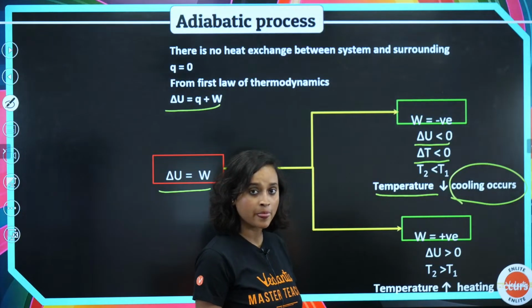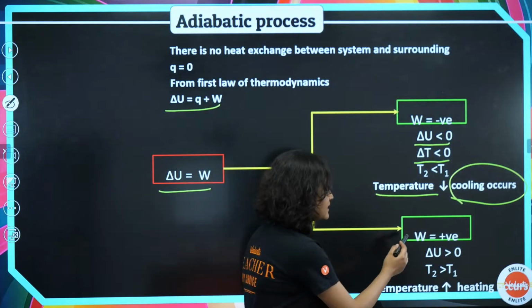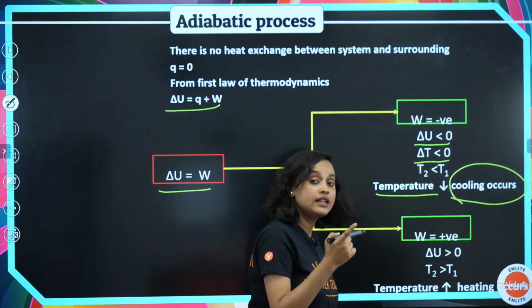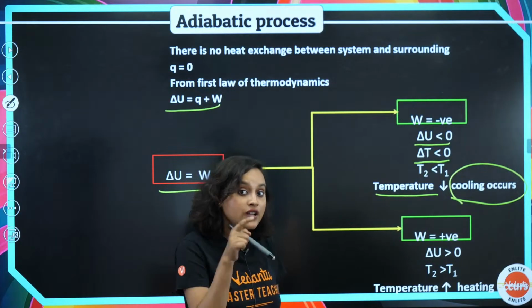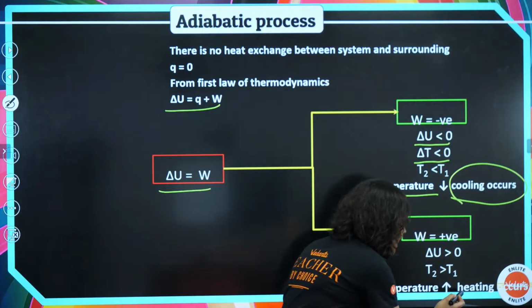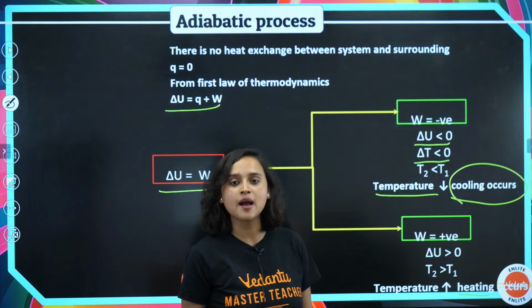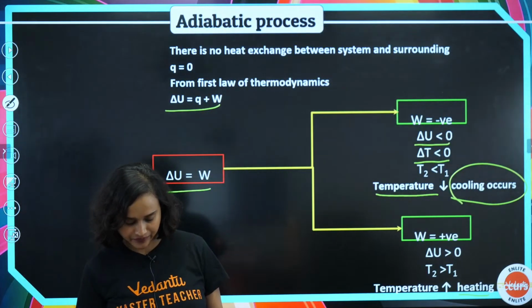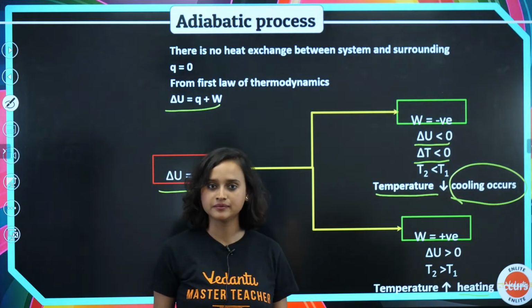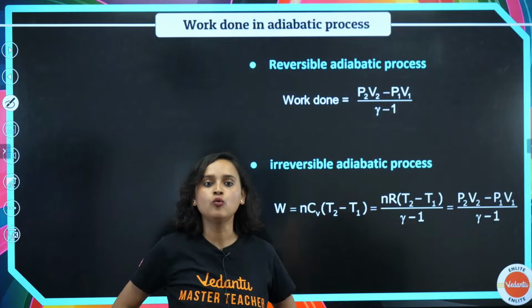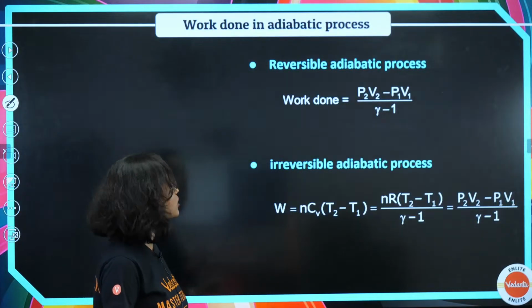There is another possibility, that is W is positive when delta U is greater than 0, T2 is greater than T1. If T2 is greater than T1, then what is happening? Temperature is increasing. Heating is happening here. Make sense? Okay. Moving on from here then, now work done in adiabatic process, let's talk about that also.